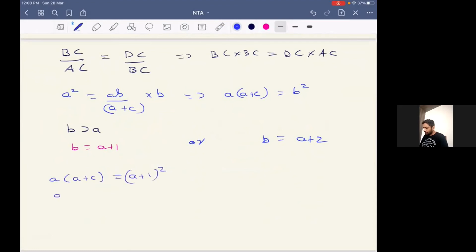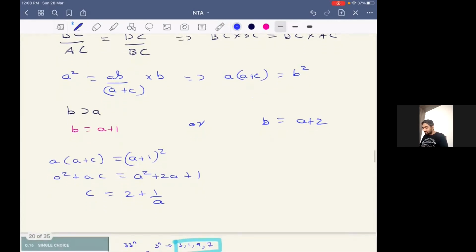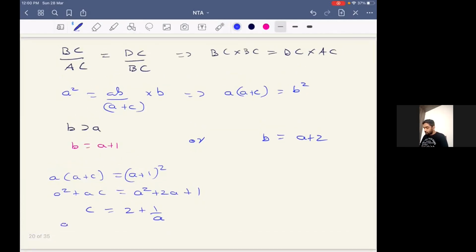So simplifying it, we'll get A square plus AC equal to A square plus 2A plus 1. So we can cancel out the A square and A square. After doing that, we'll get C equal to 2 plus 1 by A. Now it's also given that all the sides are integers. So if all the sides are integers, it is compulsory that A should be equal to 1. So if A is equal to 1, we'll get C equal to 3 and B equal to 2.